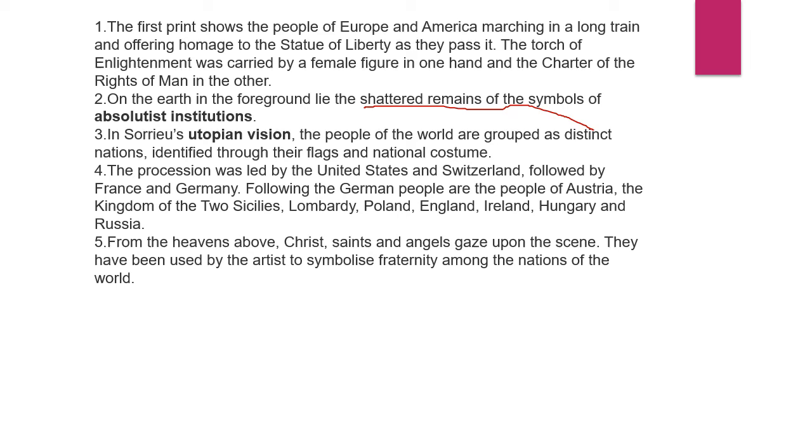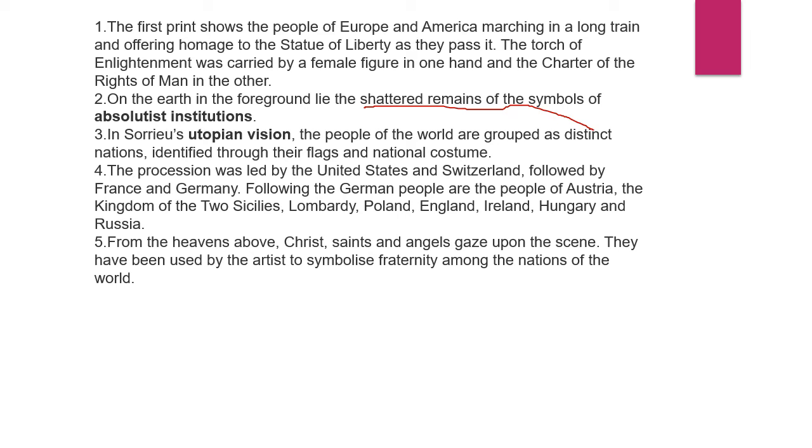The people of the world are grouped as distinct nations identified through their flags and national costume. That means if you see the picture, you can see people, those who are marching in a queue, they are dressed in different costumes, as they are from different countries.